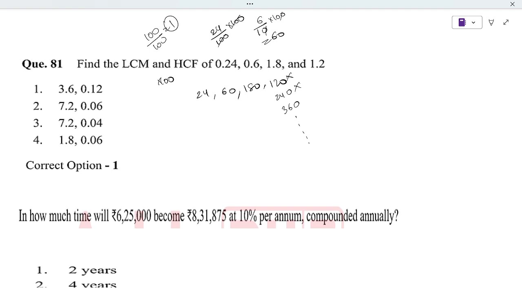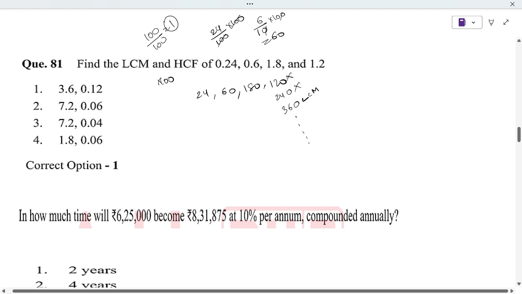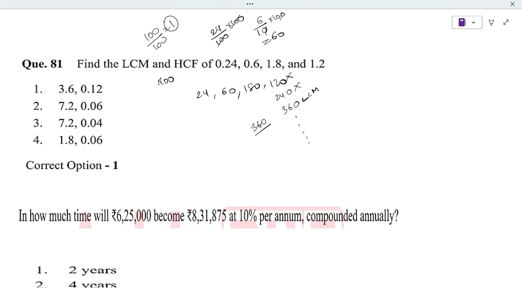So here, LCM is 360, so 360 to LCM. We need to divide by 100 because they multiplied by 100. So we divide by 100, the point goes two places, that means 3.6. So LCM is 3.6. So here option 1 is the answer.